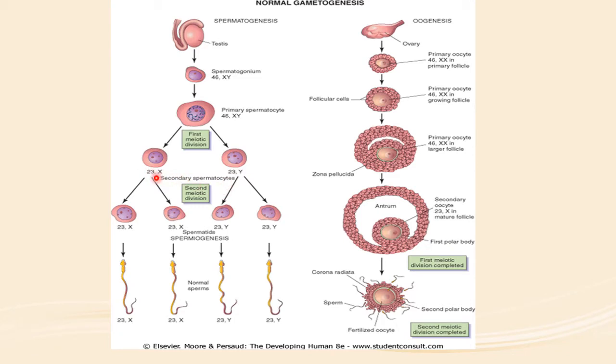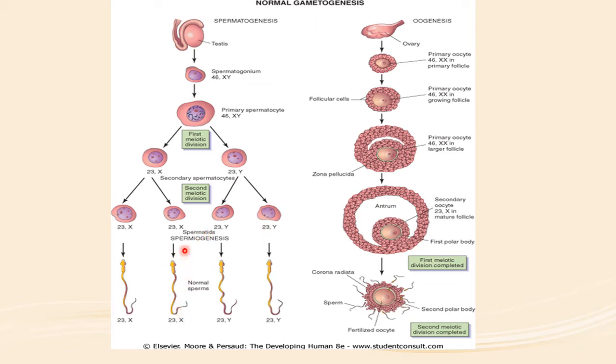Then these cells are called secondary spermatocytes. The secondary spermatocytes undergo the second meiotic division, and as a result of the second meiotic division, four spermatids are formed, 2 with 23X and 2 with 23Y. Then they will be transformed into mature sperms by the process of spermiogenesis.